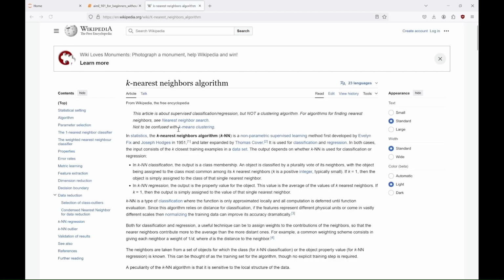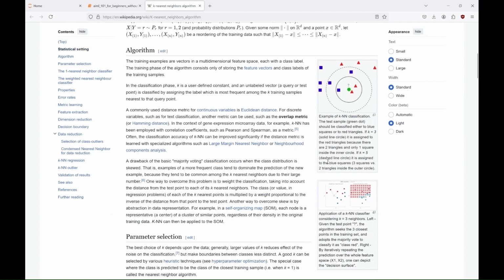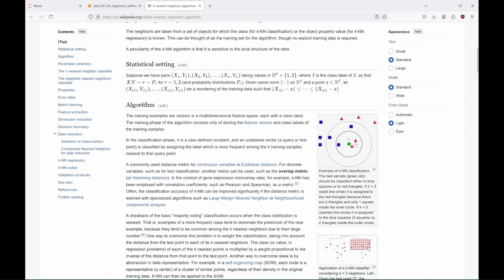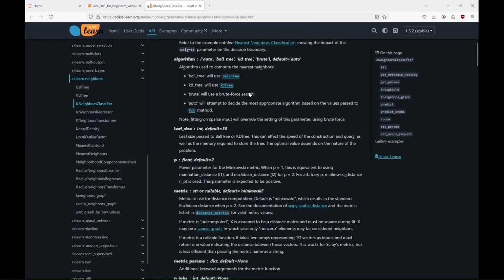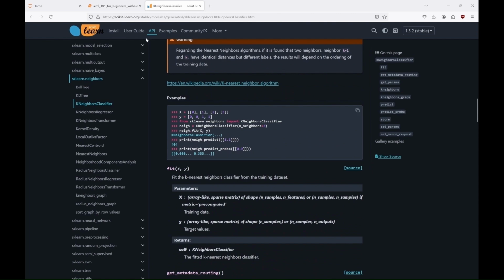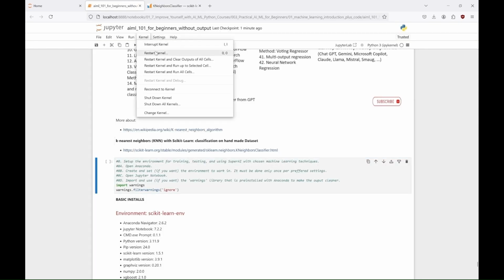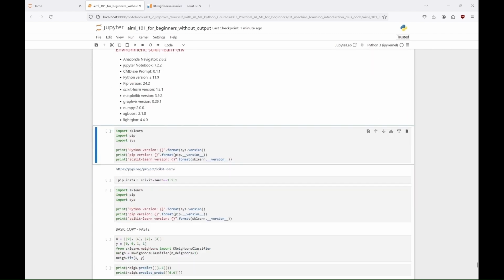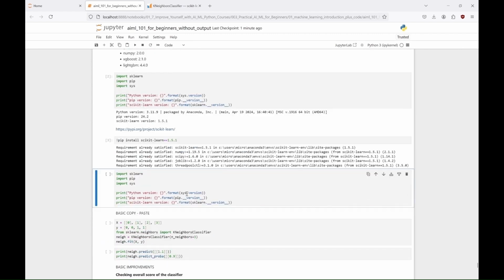A simple yet effective method. It works by identifying the k closest training examples to a new data point, and assigning the most common class among those neighbors as the prediction. You can specify the number of neighbors, k, and choose various distance metrics, such as Euclidean or Manhattan distance, to determine proximity. You can also control how neighbors are weighted with the weights parameter, choosing between uniform weighting or distance-based weighting. While KNN is easy to implement and interpret, it can be computationally expensive with large datasets, and selecting the optimal k value is essential for optimal model performance.